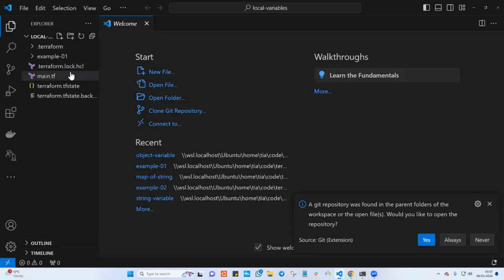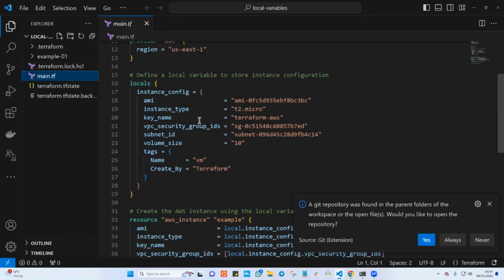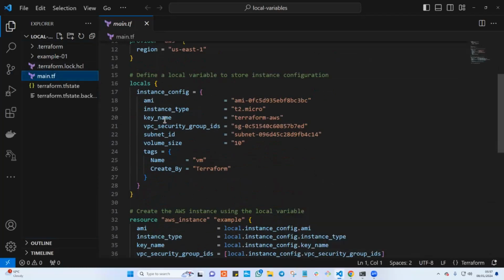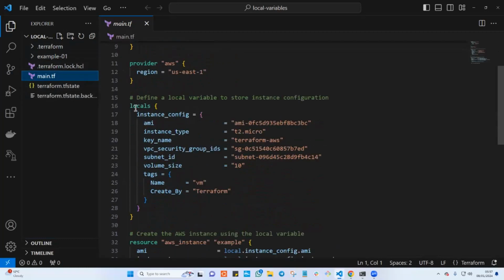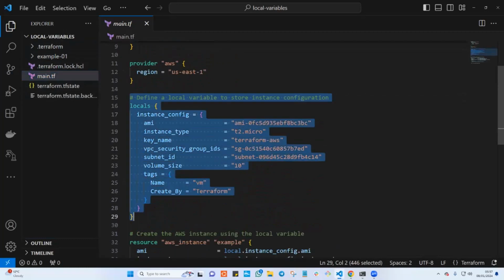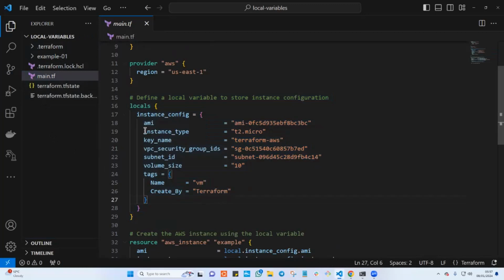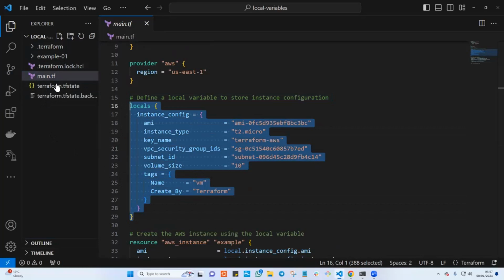Now, as you can see here, I have my main.tf. In main.tf, what I was trying to explain earlier is this: you might have multiple TF files here, and in here you define your local variable in this main.tf. Let's say you have another file and you want to reference a variable that was defined in this main.tf.